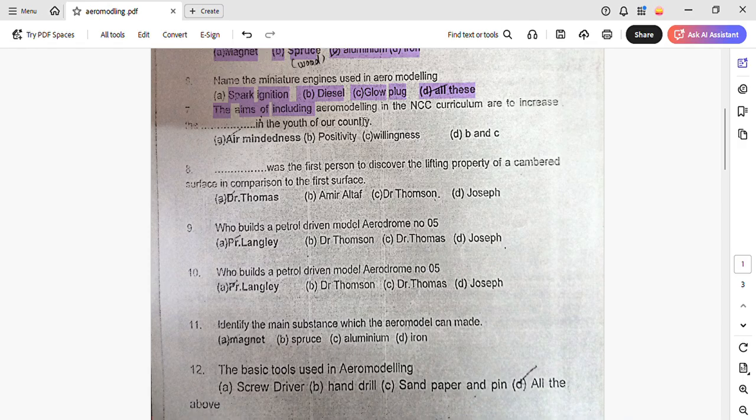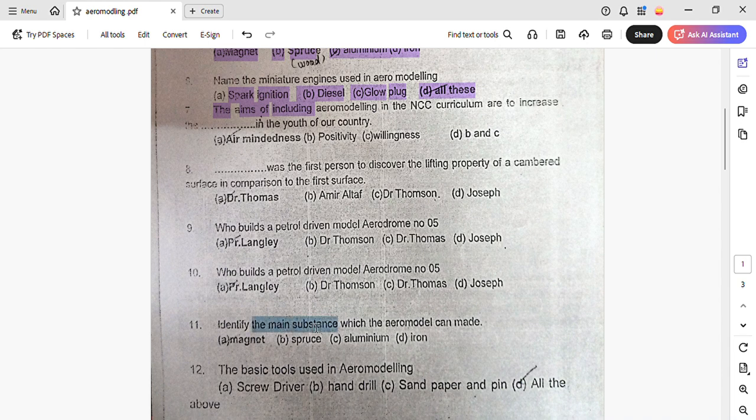The aims of including aeromodeling in NCC curriculum are to increase the air-mindedness in the youth of our country. Dr. Thomas was the first person to discover the lifting property of a cambered surface in comparison to the flat surface. Professor Langley was the person who built a petrol-driven model, Aerodome number 5.